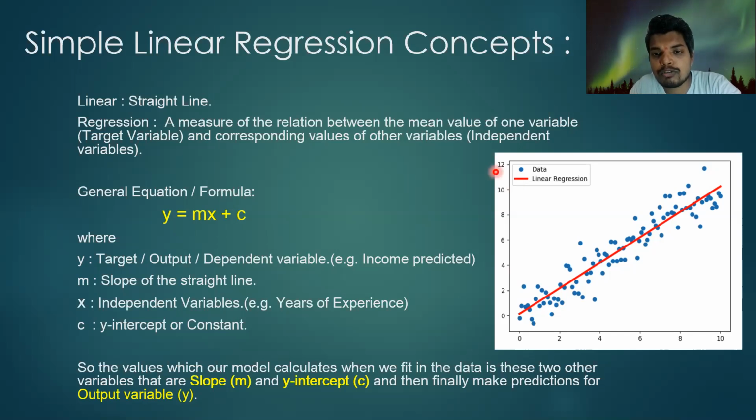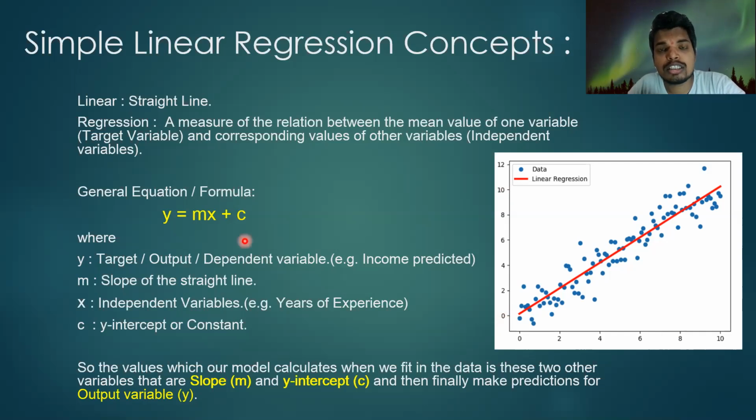Here what values will be there? Salary. And here what will the values be? Years of experience. Why? Because the years of experience is an independent variable, and based on this we are going to predict the salary. So the salary is going to be plotted over here on the y axis. So this value, wherever it cuts the y-axis, suppose it cuts at 31,000, that will be our value of c.